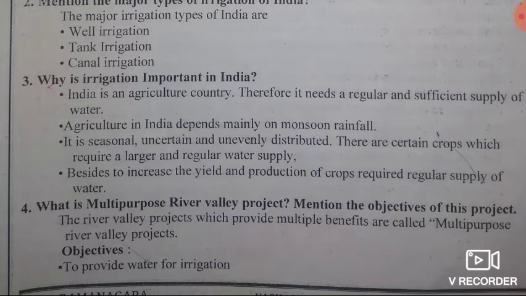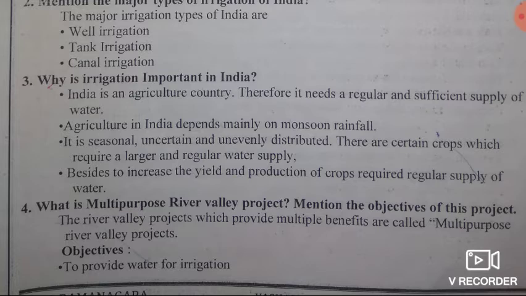The next question: what is a multi-purpose river valley project, and mention its objectives. Answer, a multi-purpose river valley project means a river valley project which provides multiple benefits, so it is called a multi-purpose river valley project.